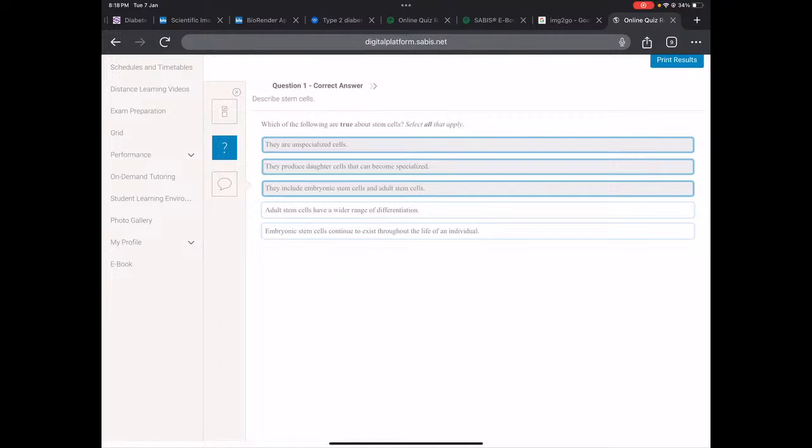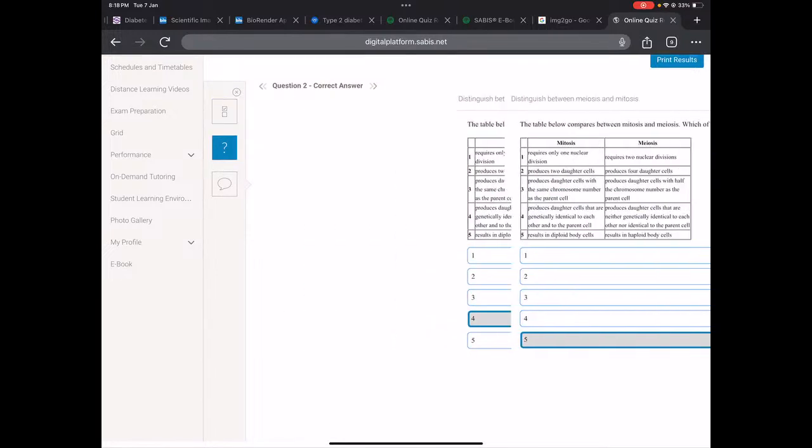Remember, we said embryonic stem cells have a wider range of differentiation. And of course, the embryonic stem cells do not continue to exist because as we grow older, more cells are specialized, more cells are differentiated. We do not have more embryonic stem cells.